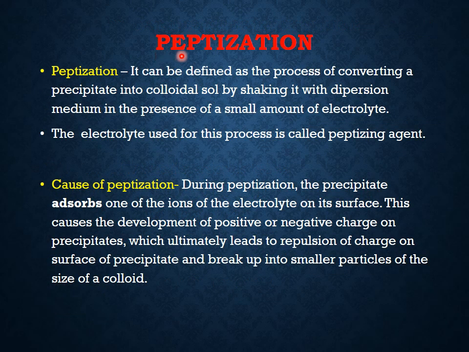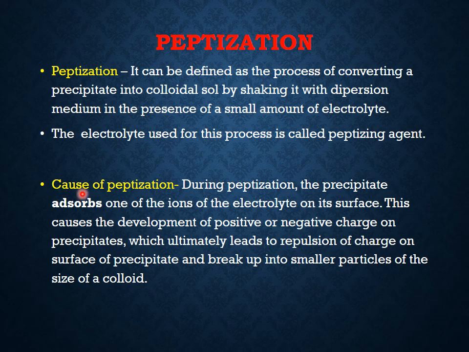Another method of preparation of colloid is peptization. Peptization can be defined as the process of converting a precipitate into colloidal sol by shaking it with the dispersion medium in the presence of a small amount of electrolyte. The electrolyte used for this process is called the peptizing agent.